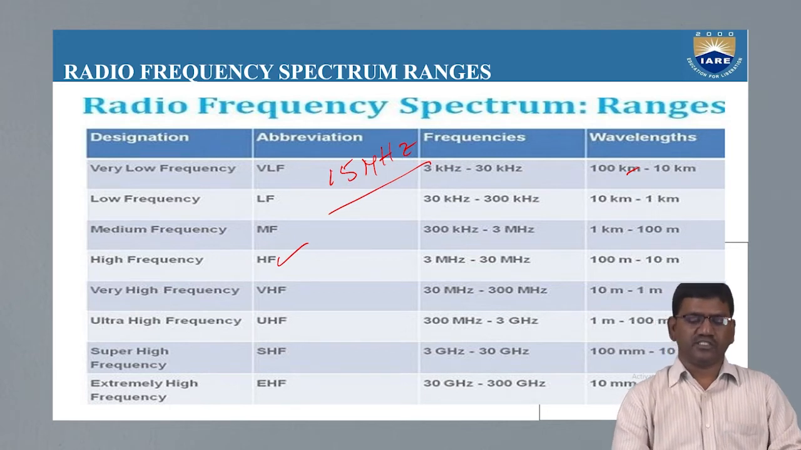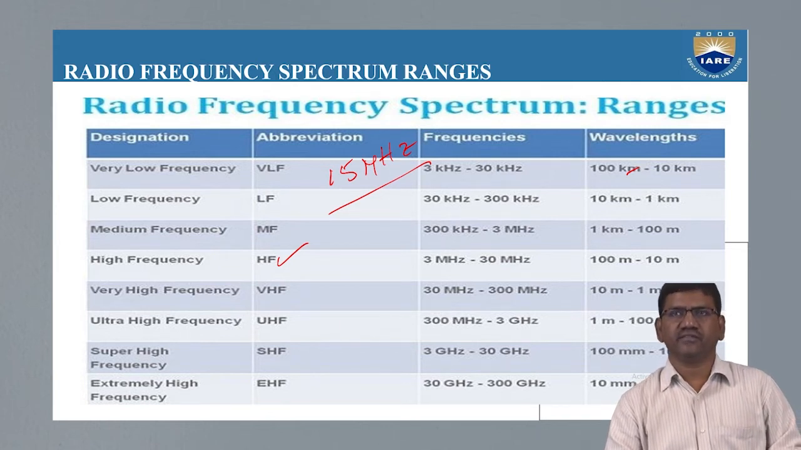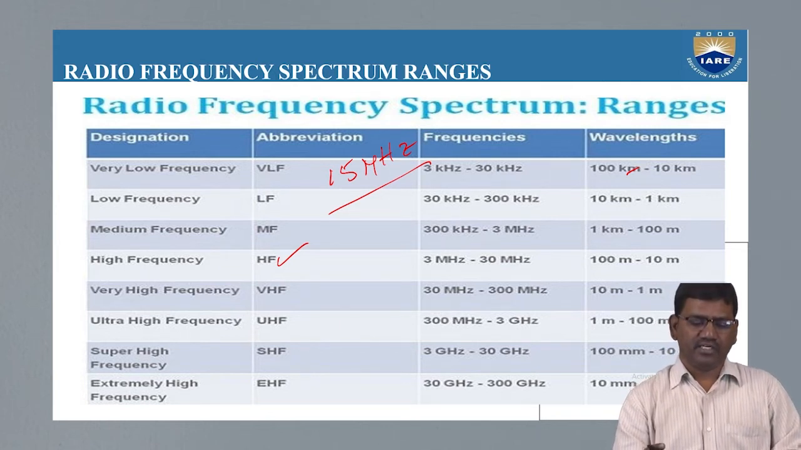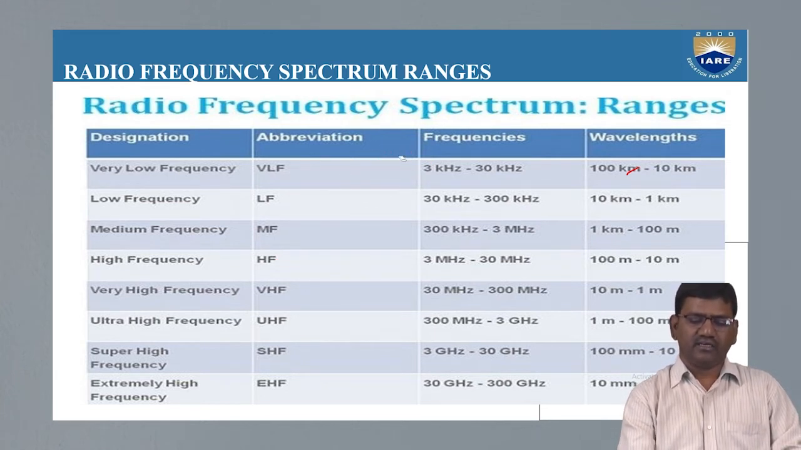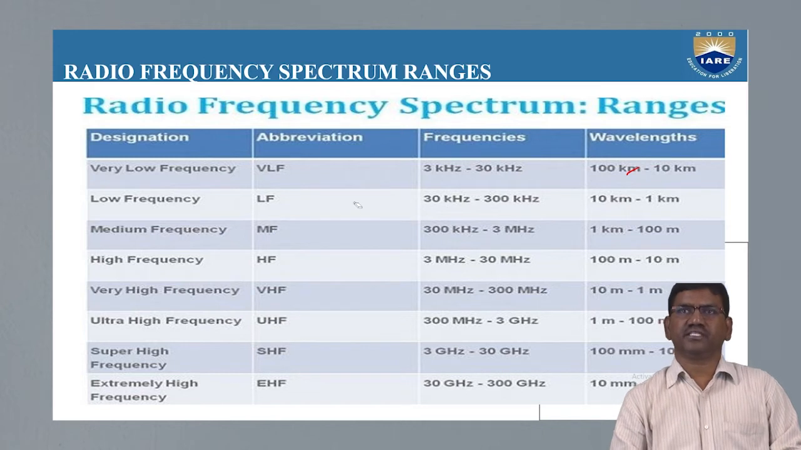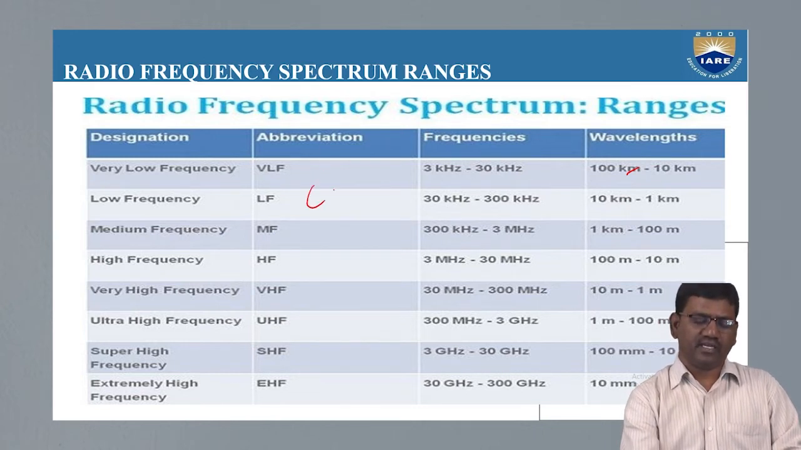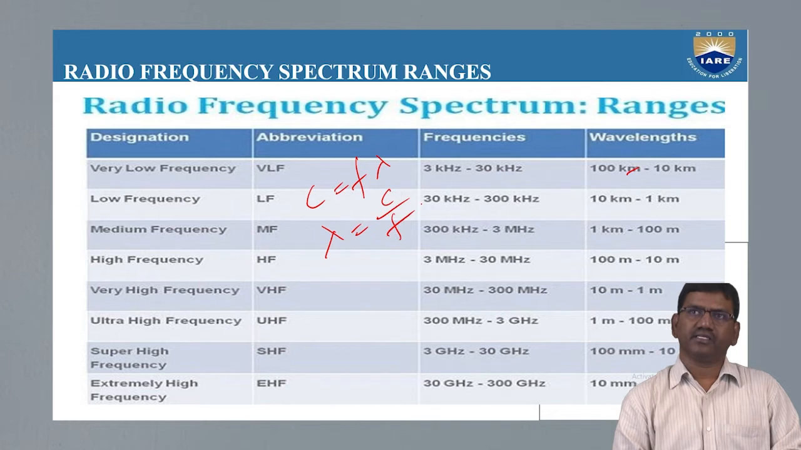In most of the textbooks, these abbreviations, designations, frequency ranges and wavelengths are common, and we need to remember all these frequencies and wavelengths. If you want to calculate the wavelength when the frequency is given, we use the formula C is equal to F lambda, so lambda is equal to C by F.